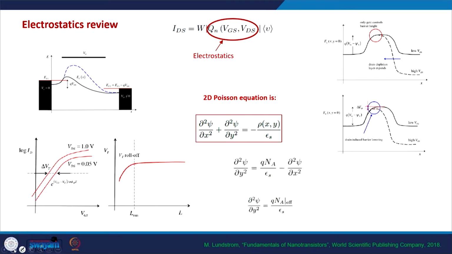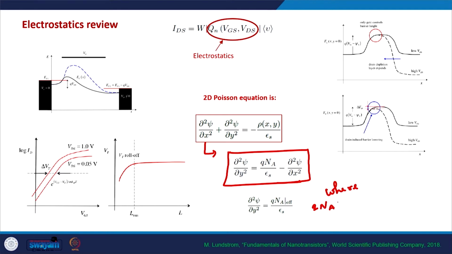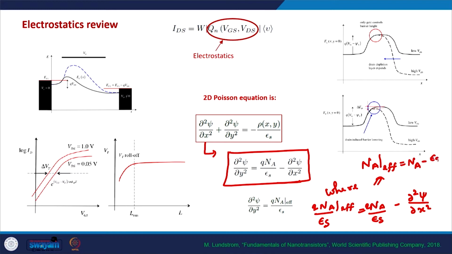If we do that, we can write down this 2D Poisson equation just like a 1D Poisson equation, but now on the right hand side, instead of qNA by epsilon s, we need to write qNA effective by epsilon s, where qNA effective by epsilon s is qNA by epsilon s minus del 2 psi by del x square, which means that NA effective is NA minus epsilon s by q into del 2 psi by del x square.